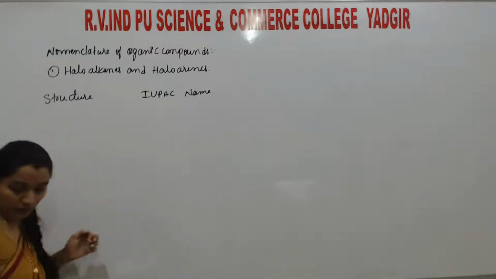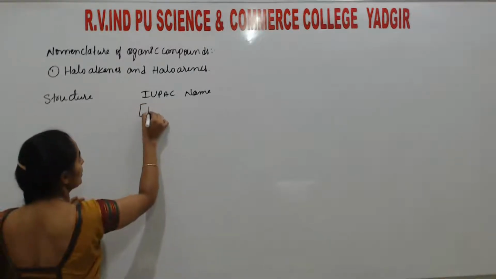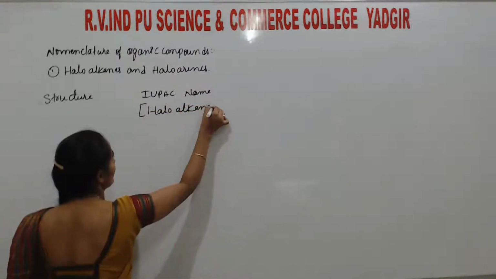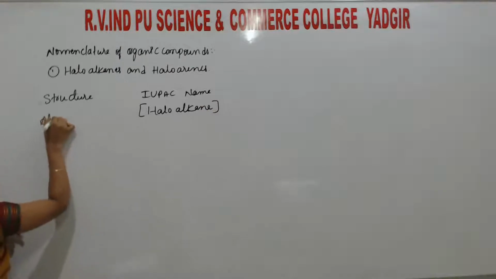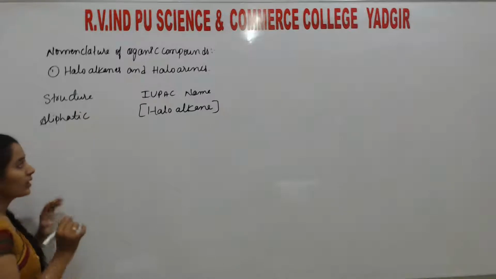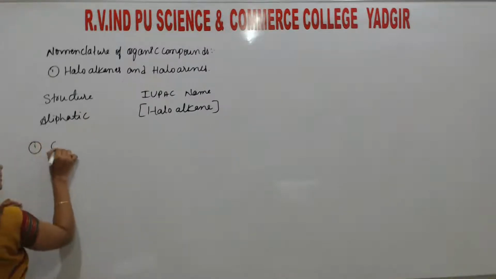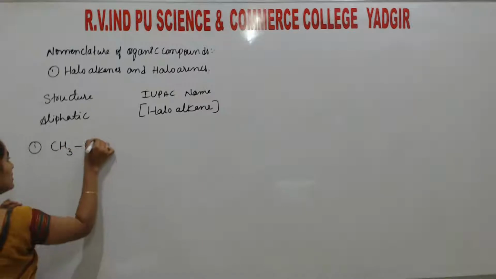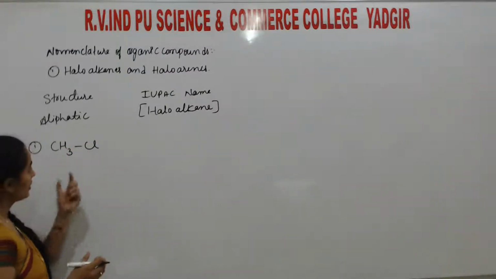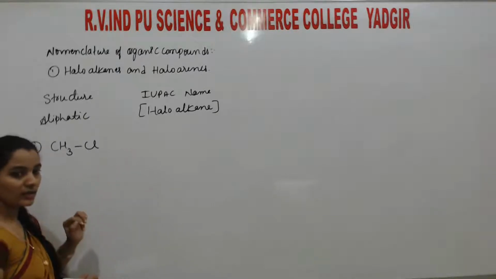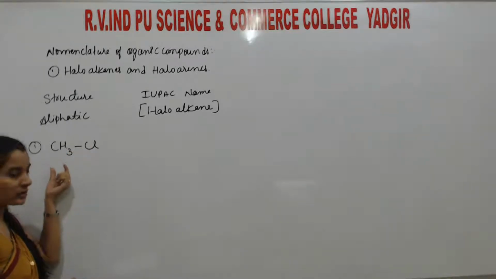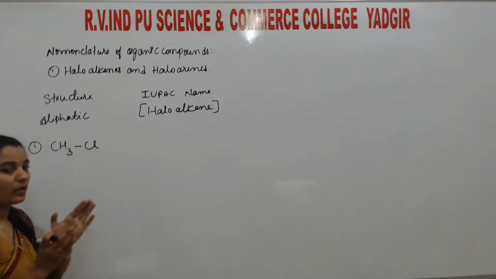So the structure, the name follows here. Haloalkane, for aliphatic compounds. I'll go with the first one, CH3Cl. Of course, this is an aliphatic group, meaning an alkyl group. If a benzene ring is there, then that is aromatic. Since an aliphatic group is there, we take CH3Cl, a simple haloalkane.